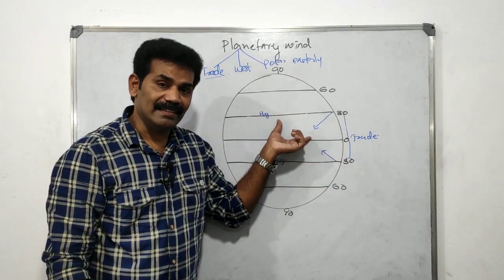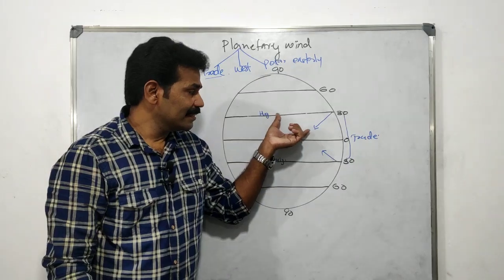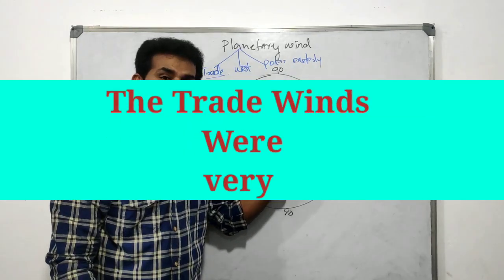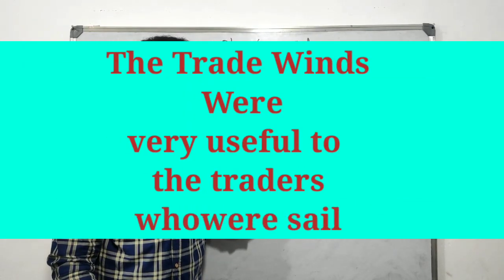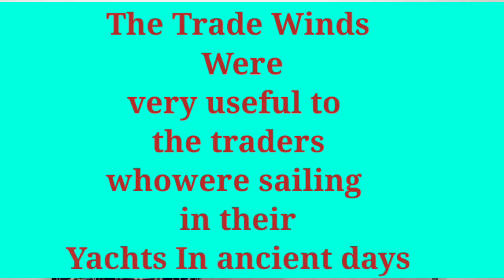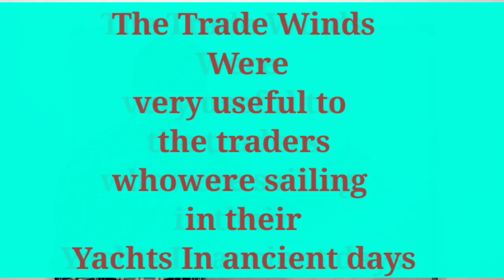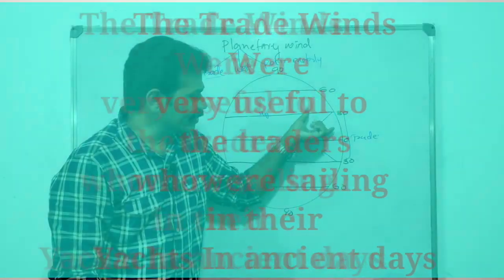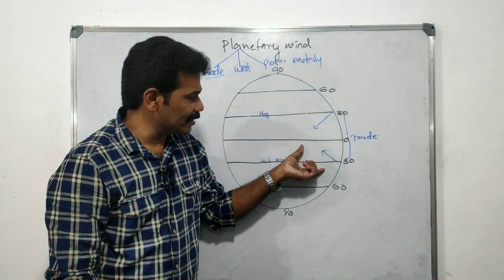Where do we get the name trade wind? The trade wind was very helpful to the traders who were sailing yachts in ancient days, so they called it a trade wind. The trade wind, we can see in the northern hemisphere and southern hemisphere.